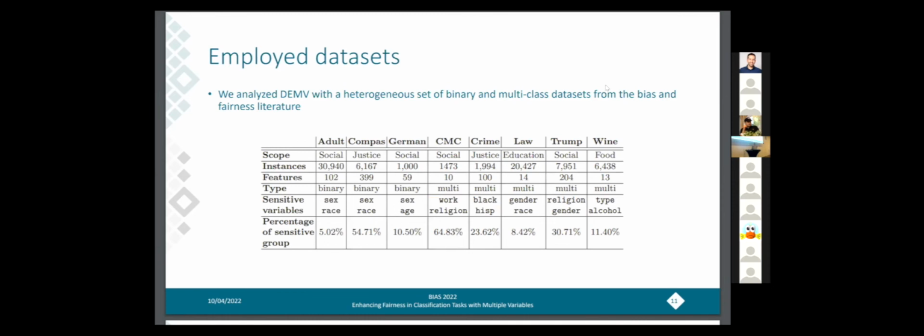Here we can see the employed datasets, and as we can see, they are a very heterogeneous set of data, both in terms of scope and in terms of size. In particular, here we have the binary datasets, which are Adult, COMPAS, and German, while here we have the multi-class datasets. We have the CMC, Crime, Law, Trump, and Wine. They are all taken from the bias and fairness literature.